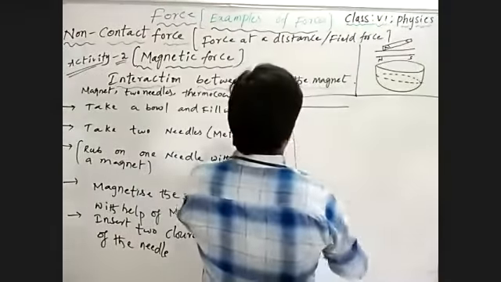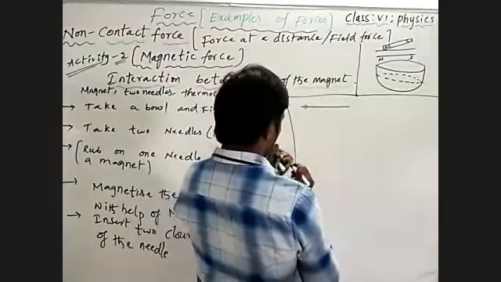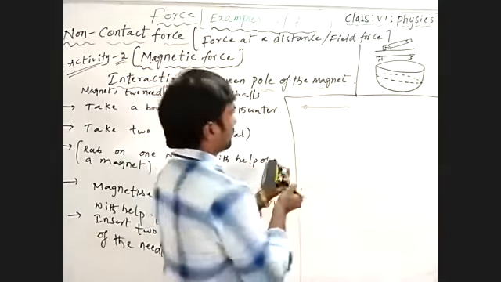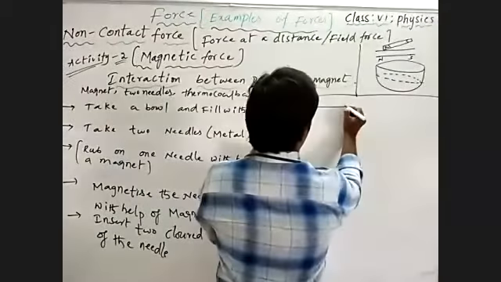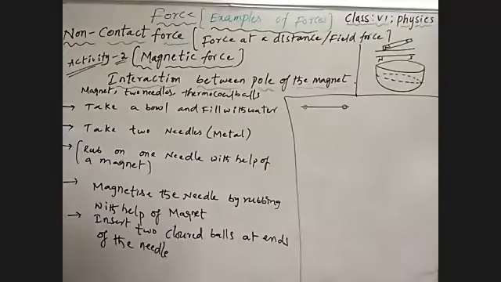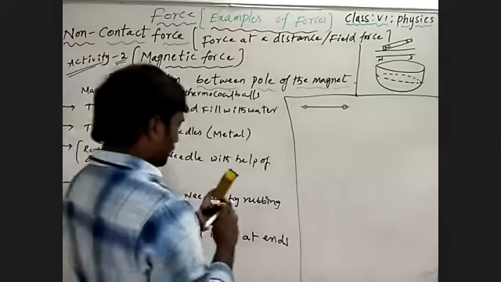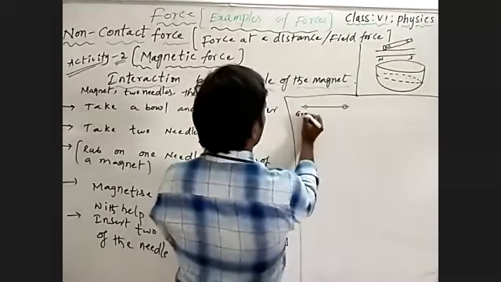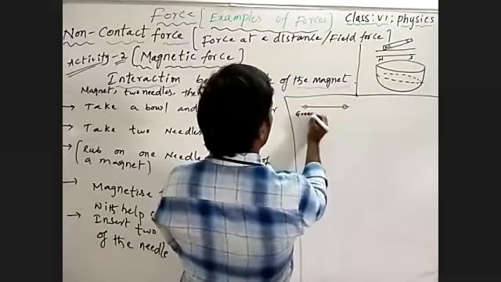See here, I'm showing two different colored thermocol balls. Is it visible to you? The colors may not be clear. Here I have given green, and here I have given blue.